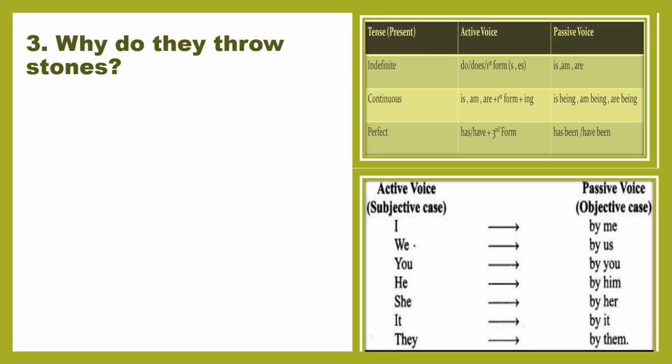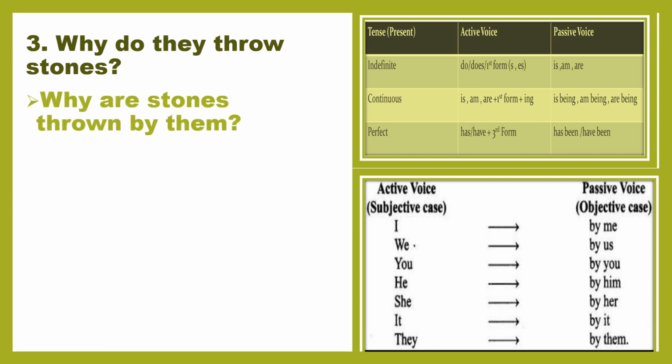The third sentence is: why do they throw stones? Now here is the word why also, so we have to put why at the start of the sentence. These are the interrogative pronouns, so we have to use them first of all in interrogative sentences at the start of the sentence, then the helping verb of the tense, and this tense is present indefinite tense, and the helping verb of this tense is is/am/are, and the stones are object here.